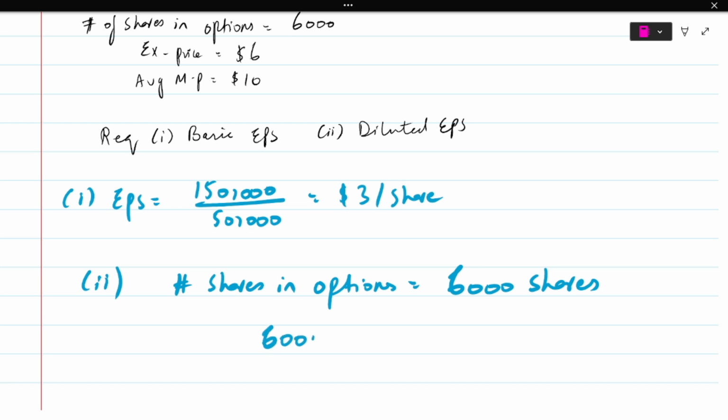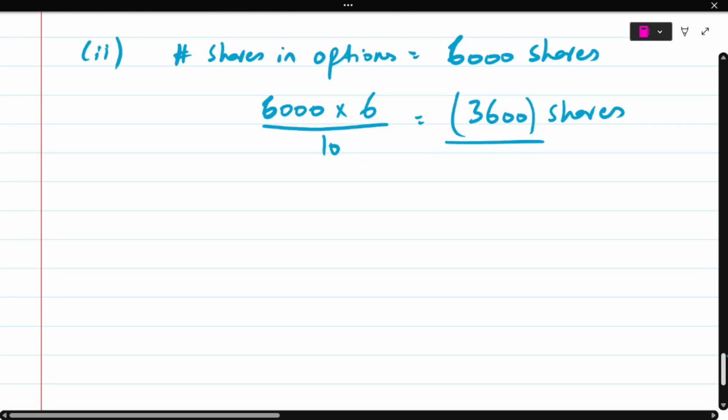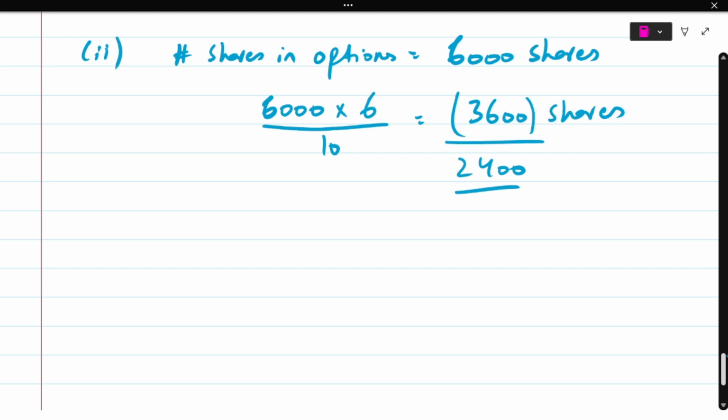So 6,000 into 6, because that's the exercise price, divided by the market price, which is 10. So that is equal to 3,600 shares. That is what I'm gonna get if I buy the shares from the market instead. Okay, so if I subtract that, I can get the free element, which is 2,400 shares. So 2,400 shares is the free element.